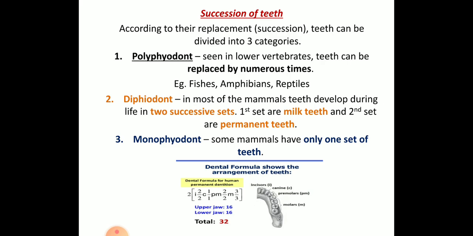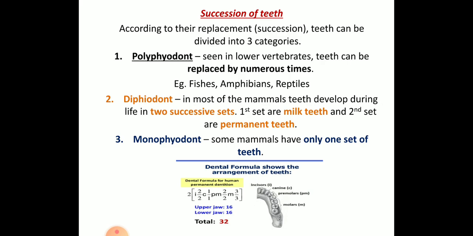Diphyodont: mammals and humans have diphyodont teeth because we have two sets, milk teeth and permanent teeth. Milk teeth come first and are replaced by the permanent teeth later during your young age. When you are 5 or 6 years old, the milk teeth slowly fall off and are replaced by permanent teeth.